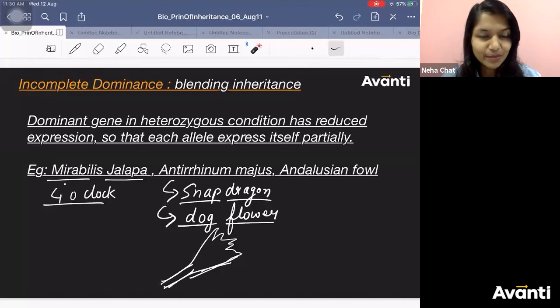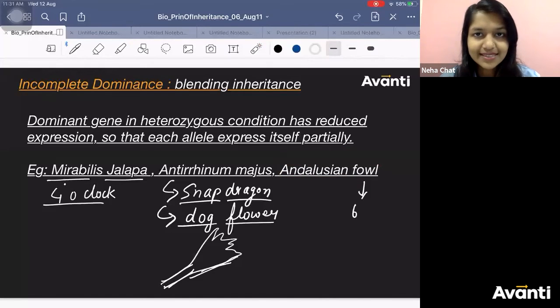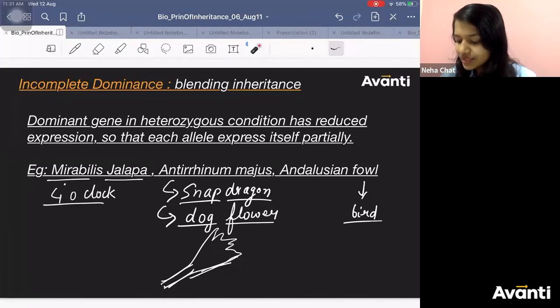Okay, so that's Antirrhinum majus. That also shows incomplete dominance. And this is not there in NCERT, but sometimes it has been asked. Andalusian fowl. This is a bird. Fowl means bird, right? You have learnt in strategies. Fowl means birds, different types of birds. Yes, Suraj, it's a type of chicken. Yes. Okay? So they can show you incomplete dominance. Cool? We need to learn this.